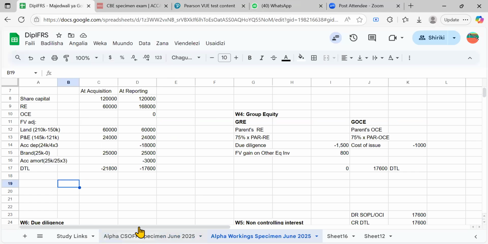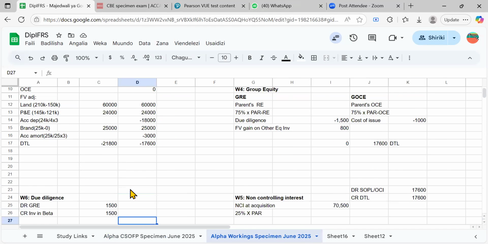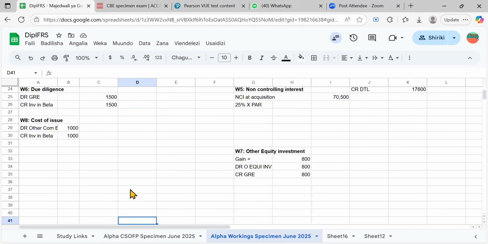Okay, we have to create another working. For PUR, provision for unrealized profit. Okay, I like the way you called it. Look, here we say this is the cash. We speak of the cash in transit, not the PUP. The provision for unrealized profit.